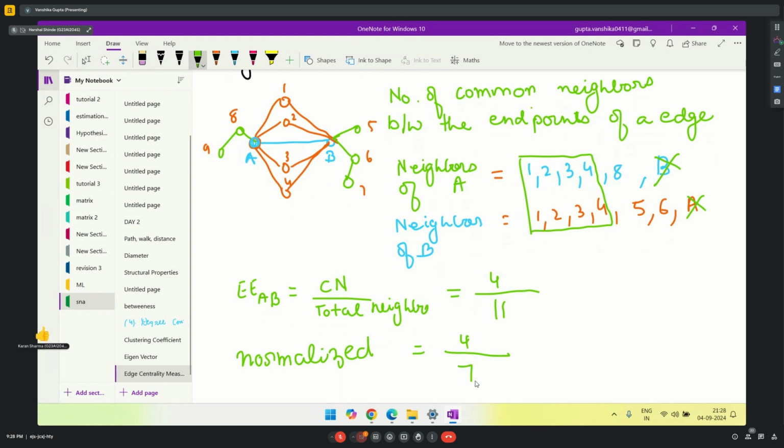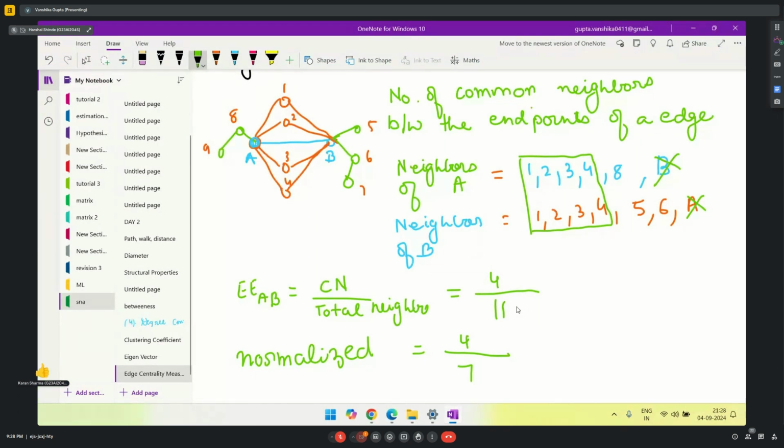So your answer in normalized form is 4 by 7. And in the general form, it is 4 by 11. I hope this part is clear.